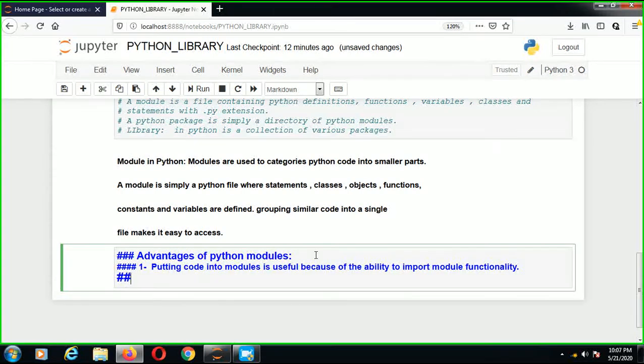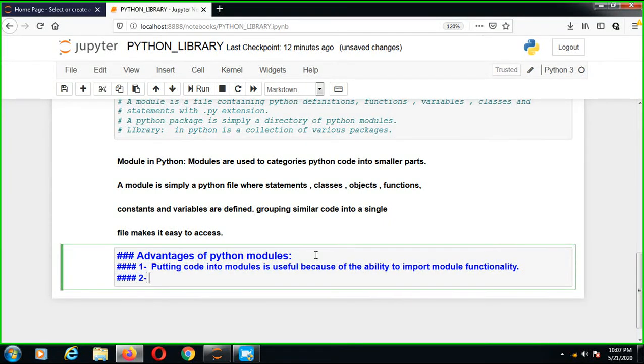So that is the first point. Now the second point is reusability. Reusability is the next advantage. A module can be used in some other Python code.